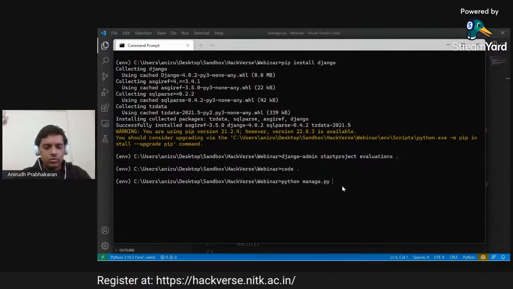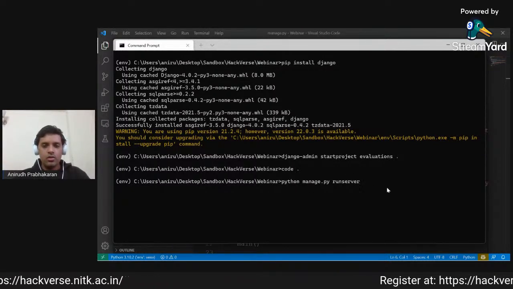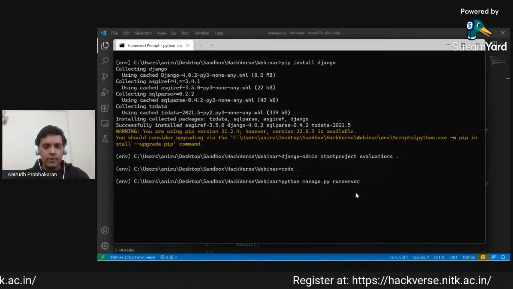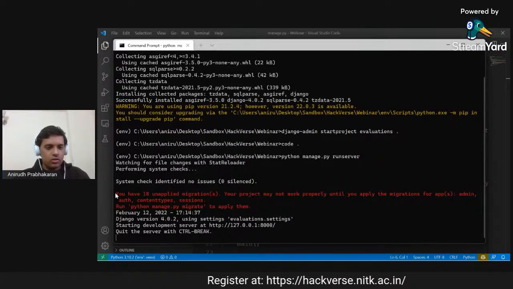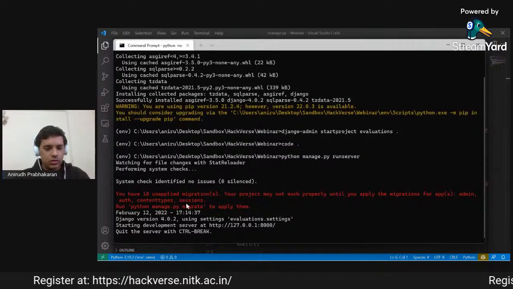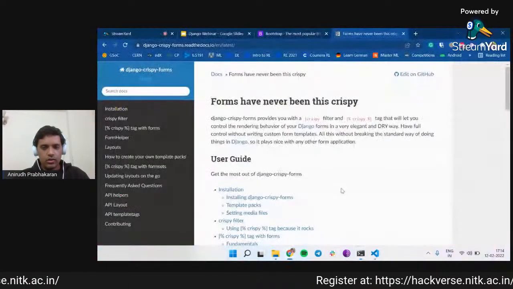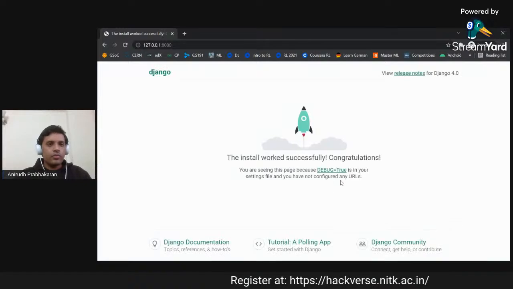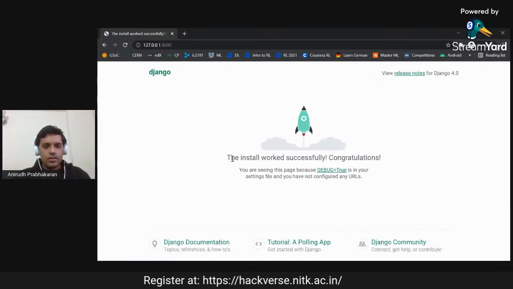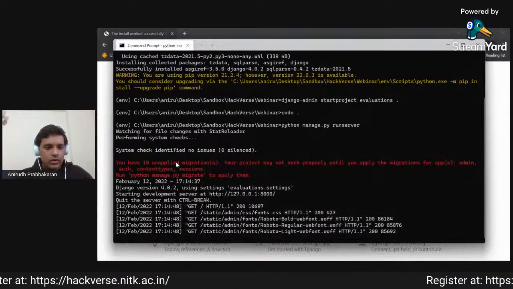So let us go quickly, and just to make sure that this installation is proper, we'll run the server right now. And as we see, we have this error saying that you have 18 unapplied migrations. I will come to that in just one second, but right now I will just demo the application itself. So the install has worked successfully, congratulations. Okay, great. So now let's talk about this error.